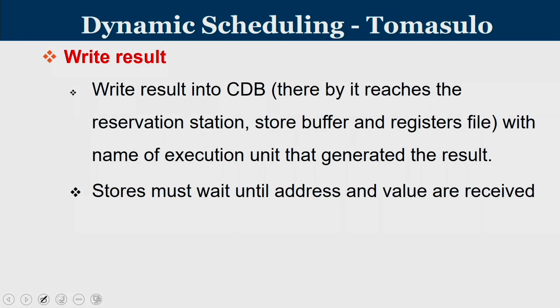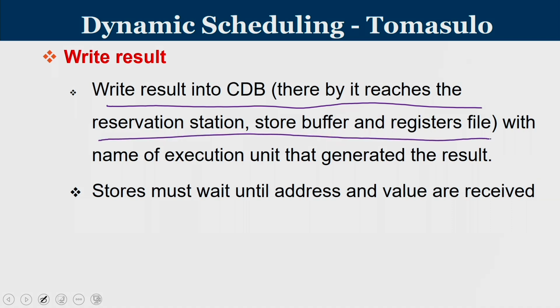And how will you write the result? We have seen that all the functional units are connected to a common data bus. So you write the result into the common data bus, whereby it reaches the reservation stations, store buffer and register file. Now let's say this is functional unit A and this is another functional unit B, and there is a common data bus. How will somebody know this value? Let's say I am producing a value X on the bus. How will somebody know whether the value X being written into the bus was produced by A or B?